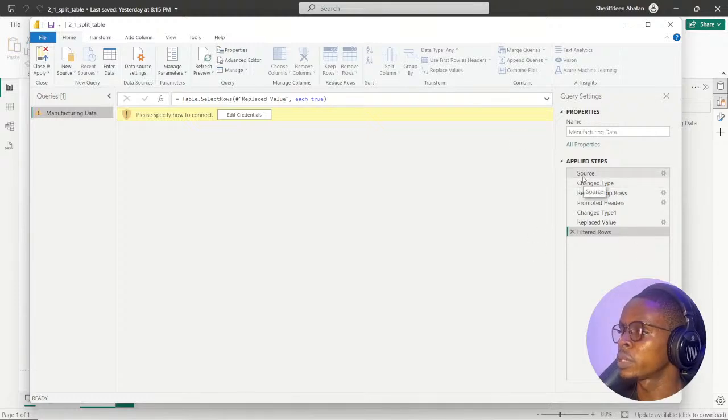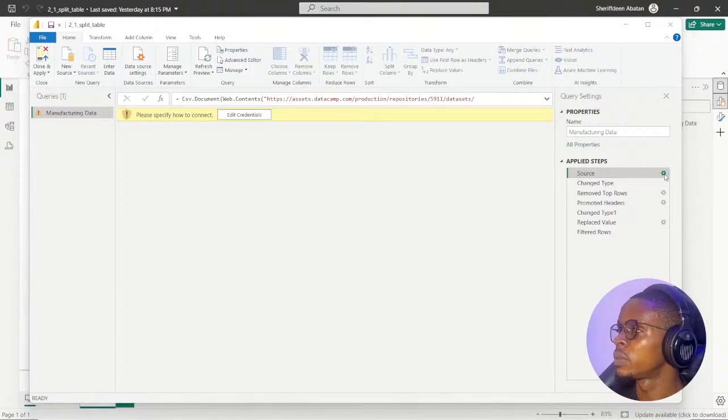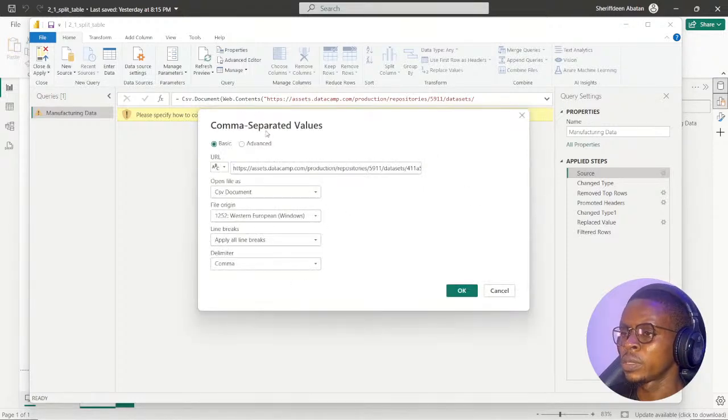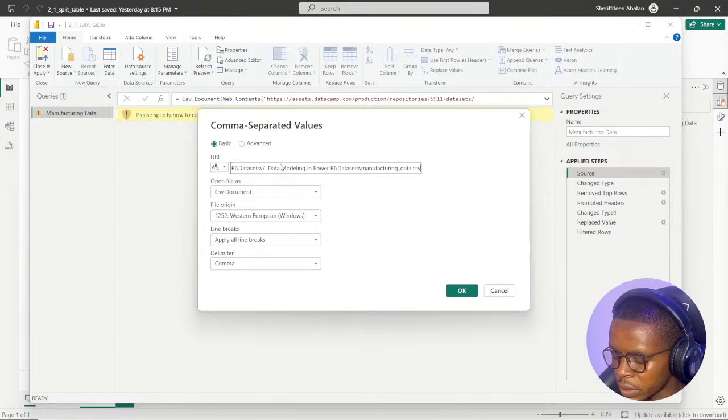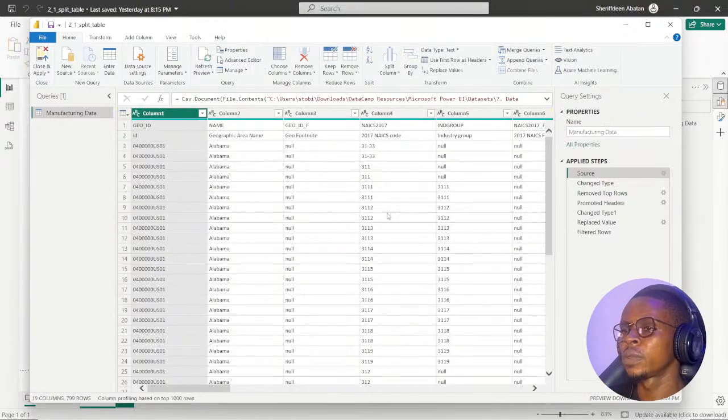So I'll go to the source right here, edit the source, and just point to the data file, the file on my local computer, which is the manufacturing data. I'll copy the file path right here and just paste it right there. Click on OK, and boom.